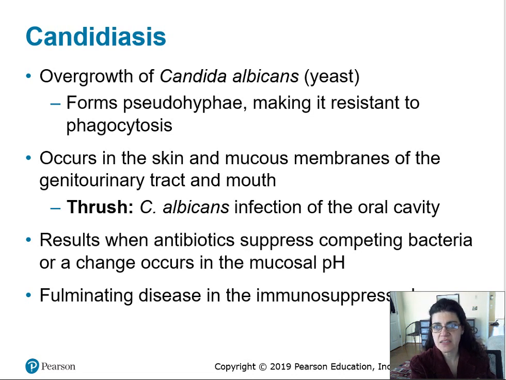Candidiasis. Candidiasis is another fungal infection that is usually more systemic, meaning it can affect the skin, but also can affect other parts of the body, such as mucous membranes of the genitourinary tract and the mouth. When it infects the genitourinary tract, we're going to revisit this later, then it's called yeast infection or vaginitis, right?